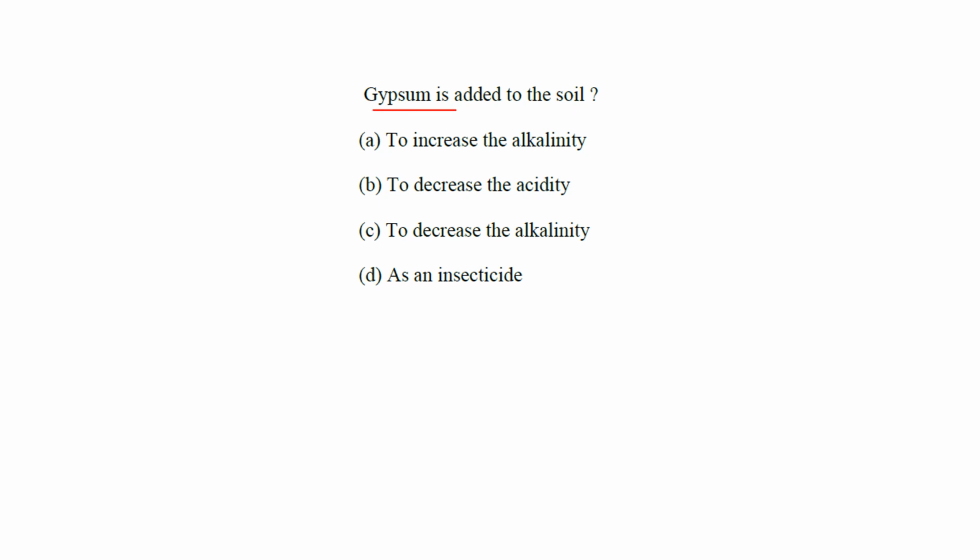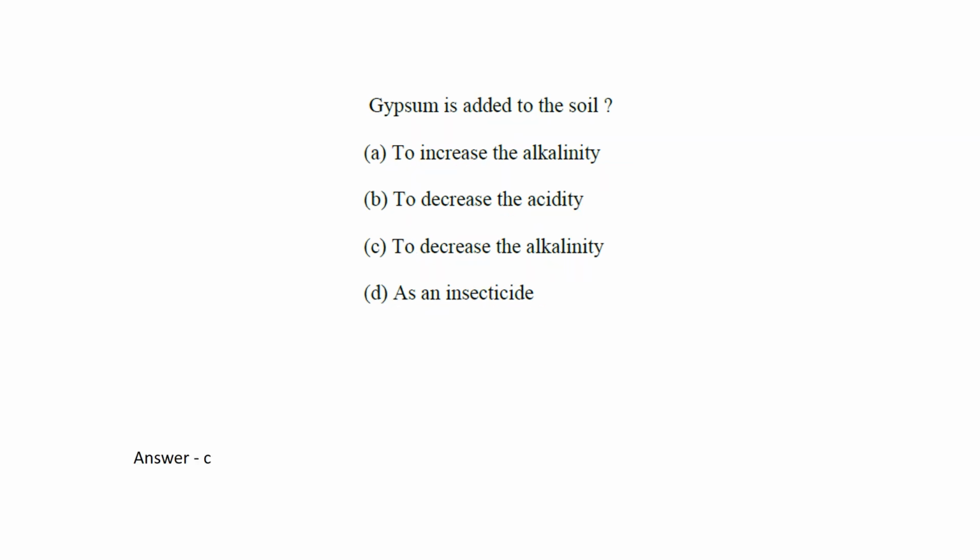Next question. Gypsum is added to soil. Let's see the options: to increase the alkalinity, to decrease the acidity, to decrease the alkalinity, as an insecticide. Let's see the answer. It is actually C. It decreases the alkalinity.